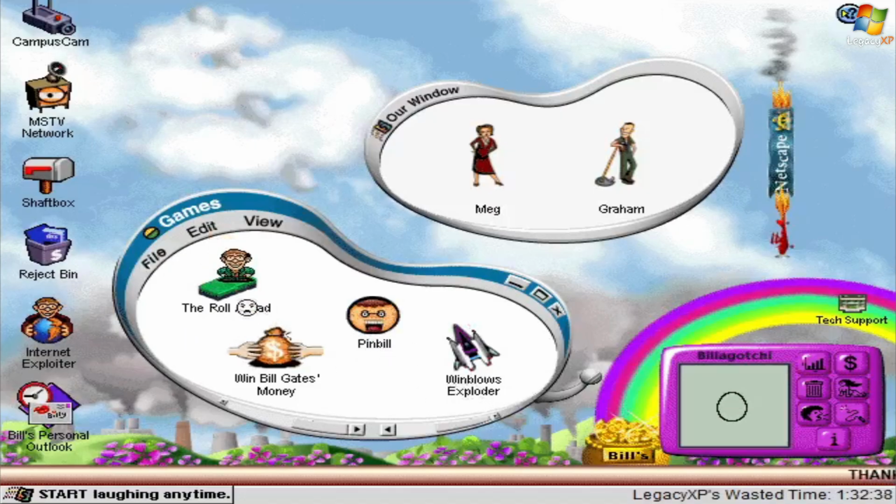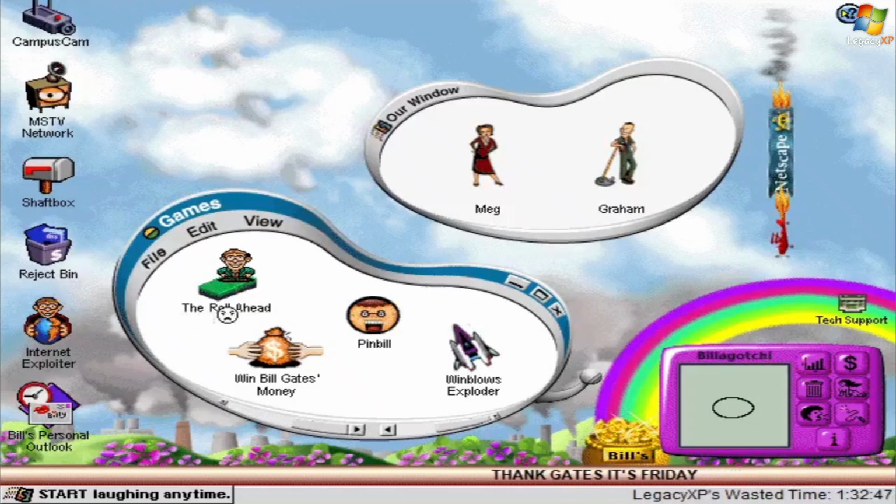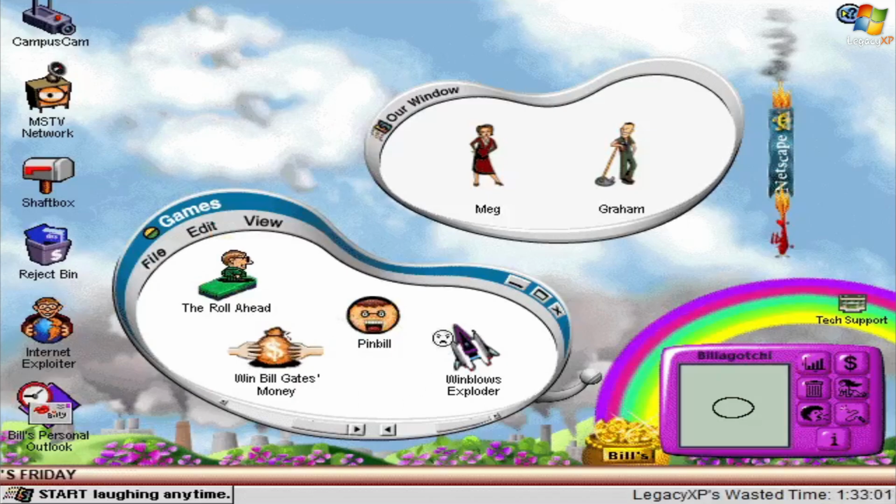Now, the Roll Ahead is like a Bill Gates and Steve Jobs board game, essentially. The title is a parody of Bill Gates' book, The Road Ahead. And Win Bill Gates Money, it's kind of like a computer trivia game about Microsoft, and it's hosted by Steve Jobs for some reason. And Pinball's a Bill Gates themed pinball game, as you can kind of tell from the name. And Winblows Exploder, it's kind of like a shooting game.